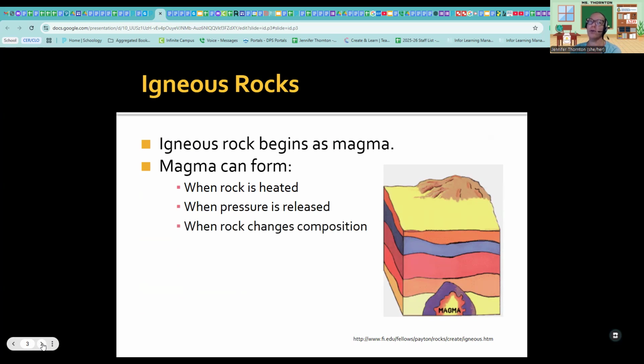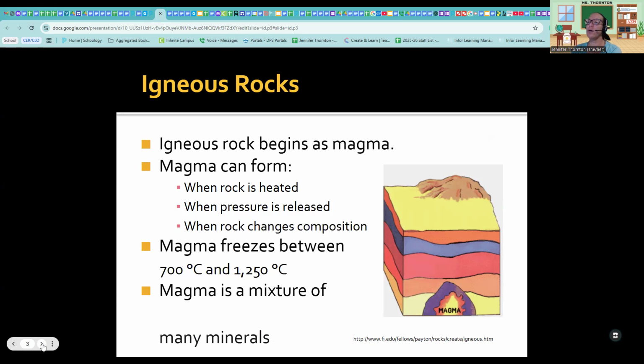So when the rocks are actually melted into magma, it can be several types of rocks in that area together, and then they're combining their chemical makeup to form basically new rocks, which is going to end up being igneous rocks. Okay. Magma freezes between 700 degrees Celsius and 1250 degrees Celsius. All right. Magma is a mixture of many minerals.